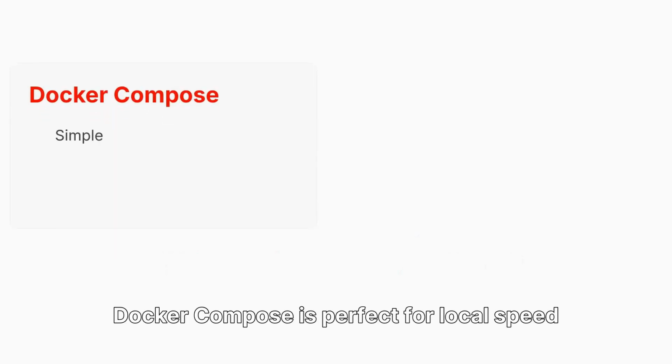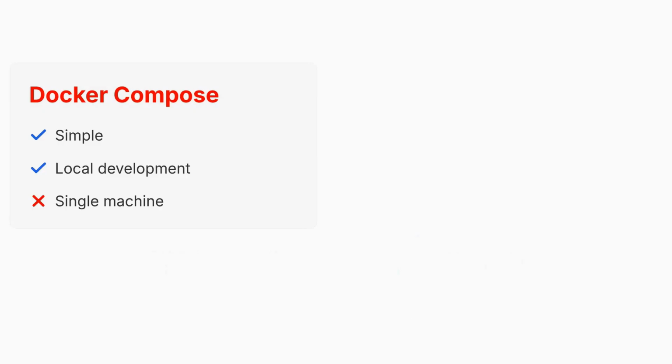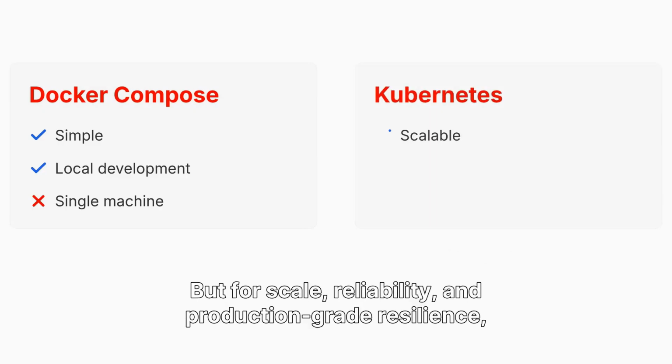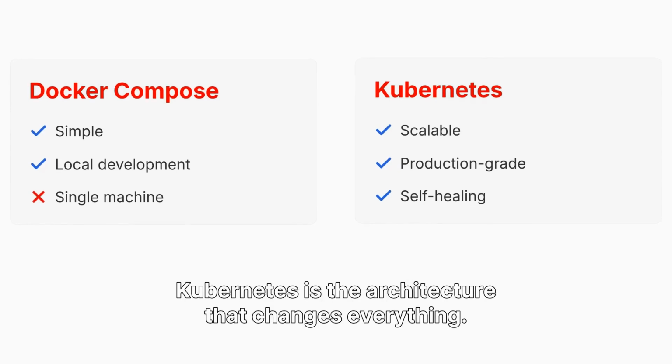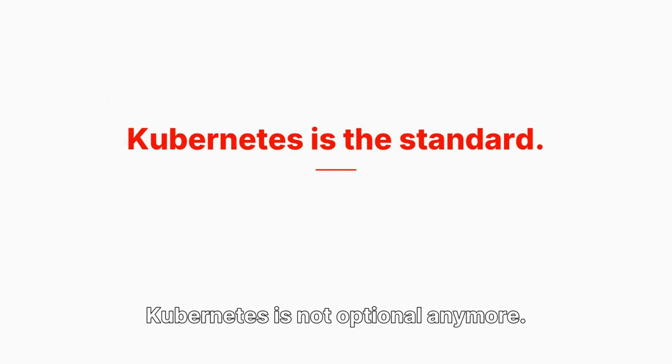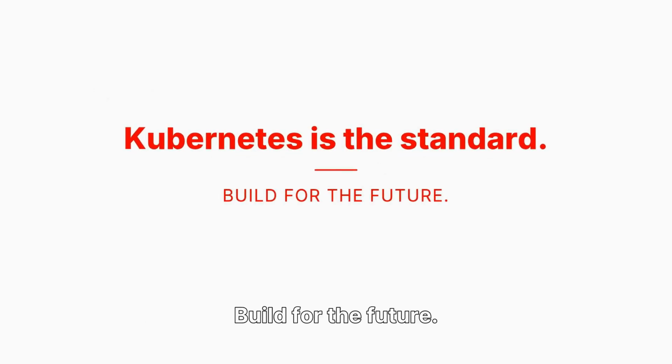Docker Compose is perfect for local speed and simplicity, but for scale, reliability, and production-grade resilience, Kubernetes is the architecture that changes everything. Kubernetes is not optional anymore. It's the standard. Build for the future.